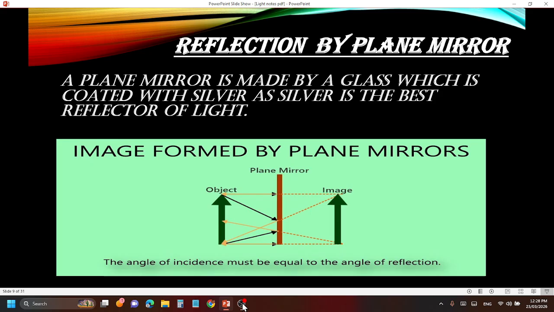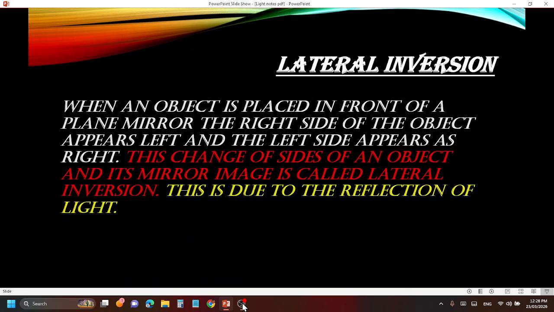You will be studying what is virtual, what is erect, but I'm just giving a brief summary of how the image is formed. You can see the image formed by the plane mirror here. Okay, let us move to the next topic. Next is most important, like a GK question.